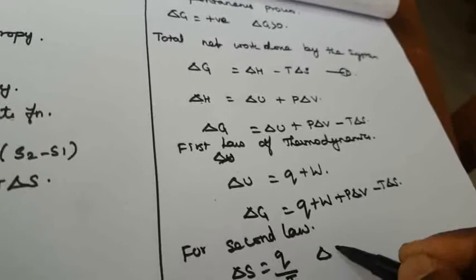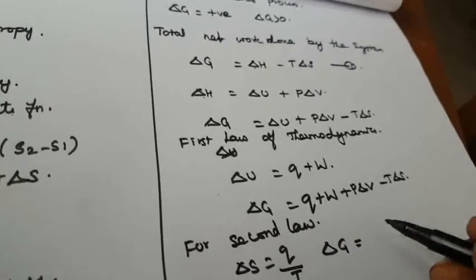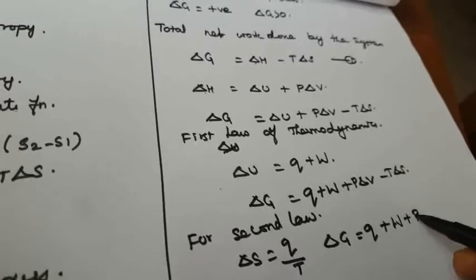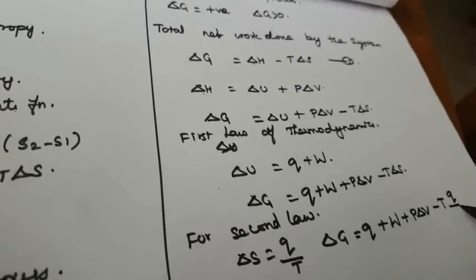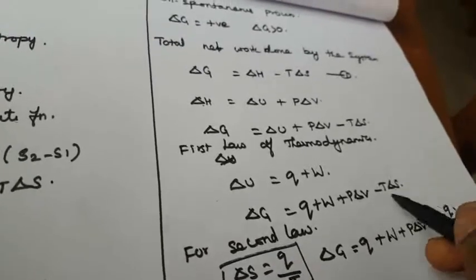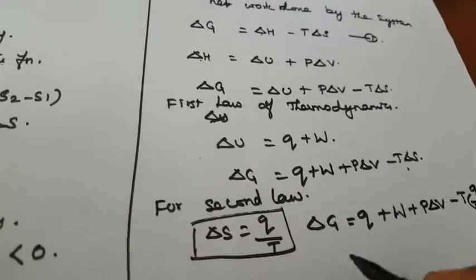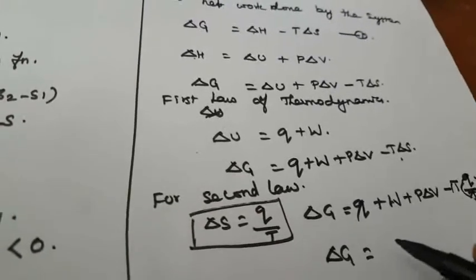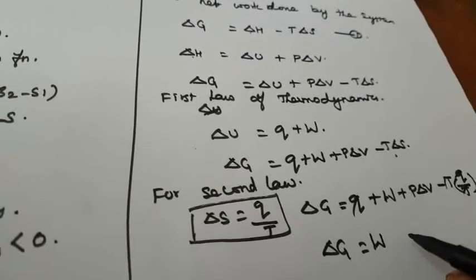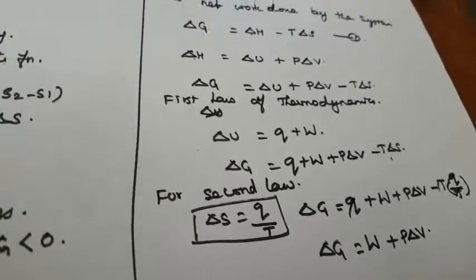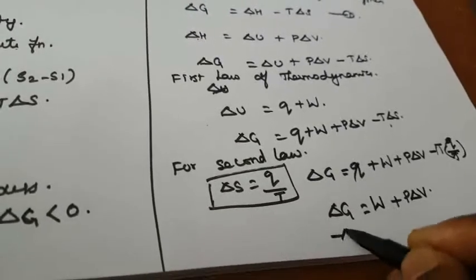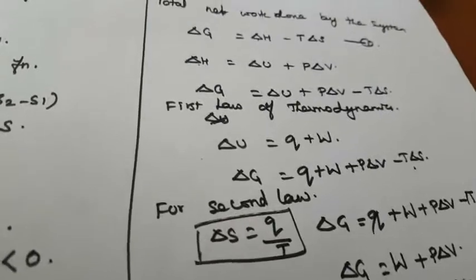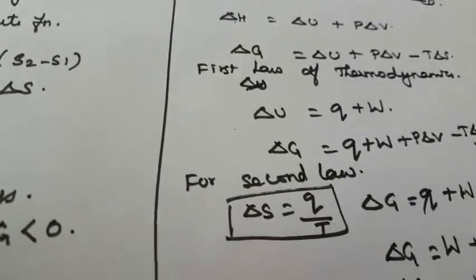So that is delta G is equal to Q plus W plus P delta V minus T into Q by T. Okay, you substitute this value in this delta S. Now delta G is equal to, T cancels and Q cancels, W plus P delta V. So that is the decrease in the free energy: minus delta G is equal to minus W minus P delta V. Okay, so this represents the work done due to the expansion against a constant external pressure.